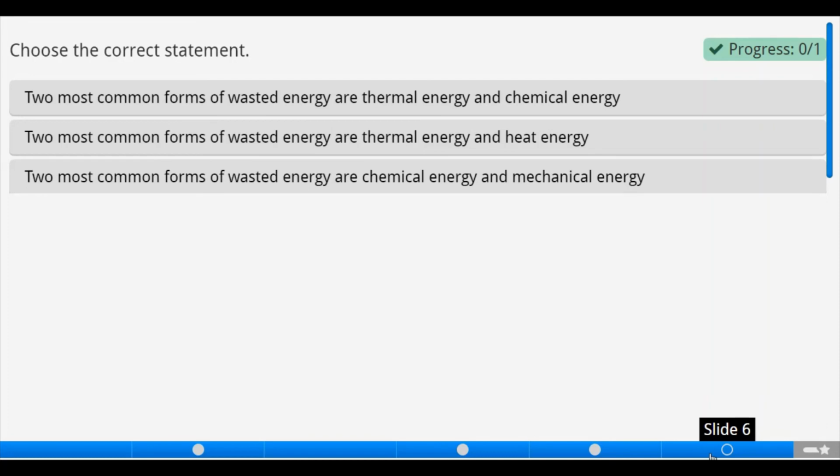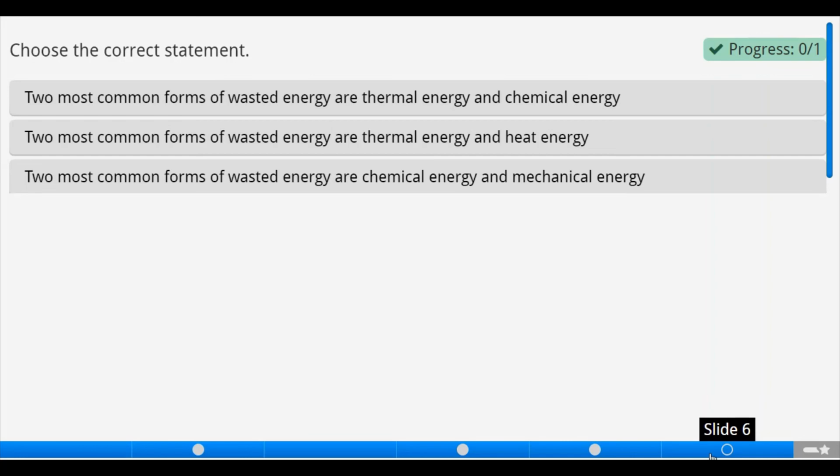Thermal energy is the type of energy that can be wasted, but chemical energy, no. Why? Because in chemical energy, we have fuels, and fuels can be converted from chemical energy into electrical, into heat, into thermal energy also. Let's take the second statement. The first statement there is false.